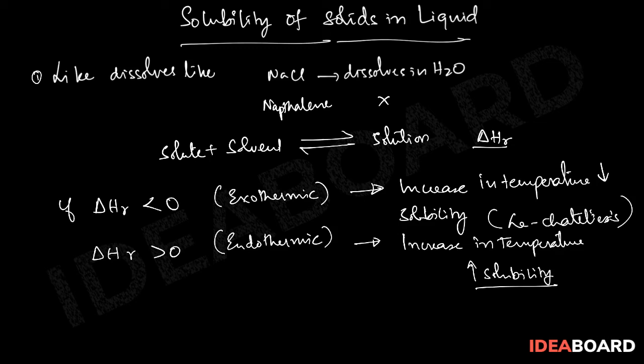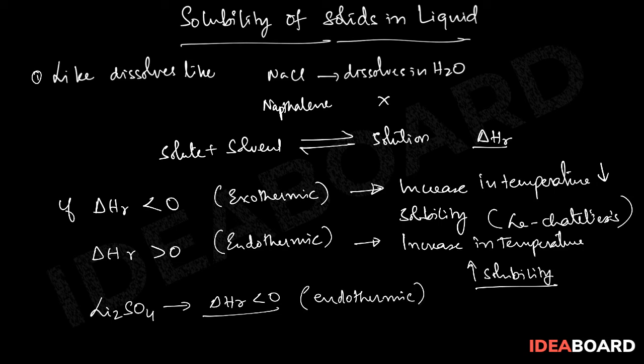That is because the dissolution of most salts is actually endothermic in nature. Even dissolution of NaCl is slightly endothermic in nature. However, there is one example for which increase in temperature decreases the solubility. That is lithium sulfate. Lithium sulfate, Li2SO4, is an exception. For this, delta H of dissolution is less than 0, that means the dissolution of this salt is exothermic in nature.